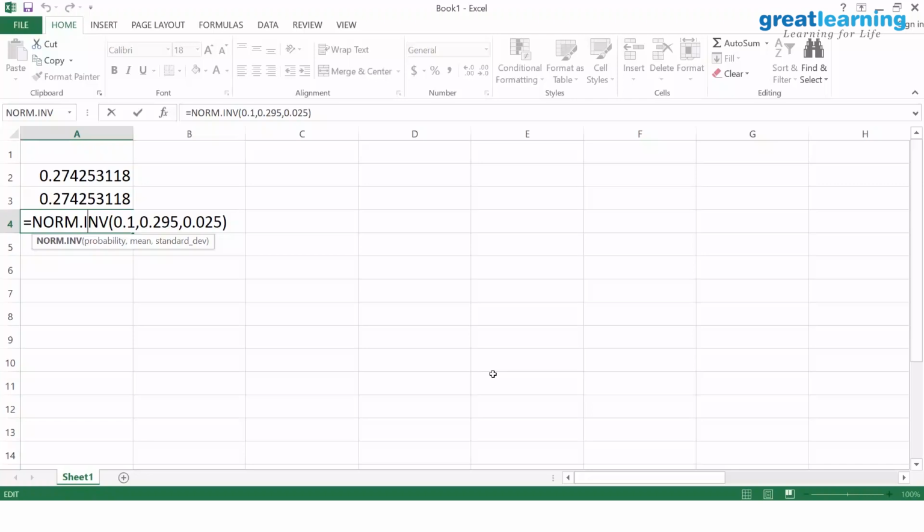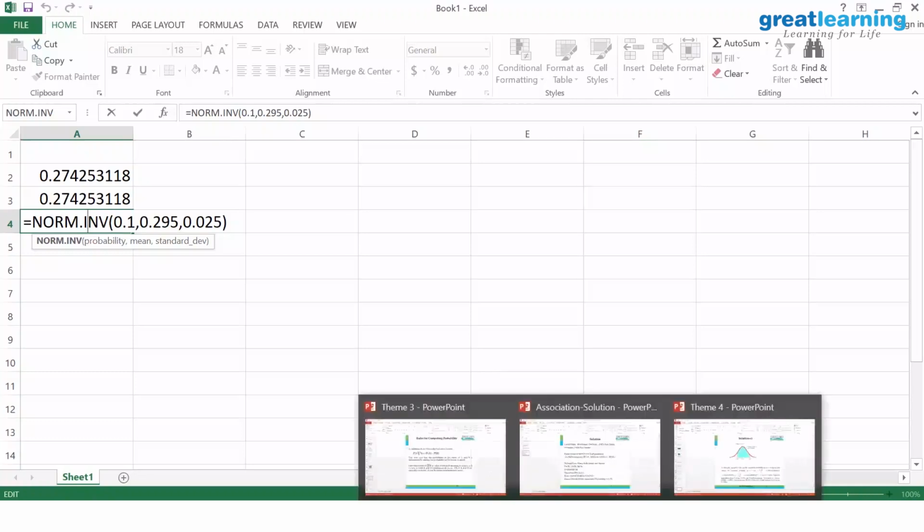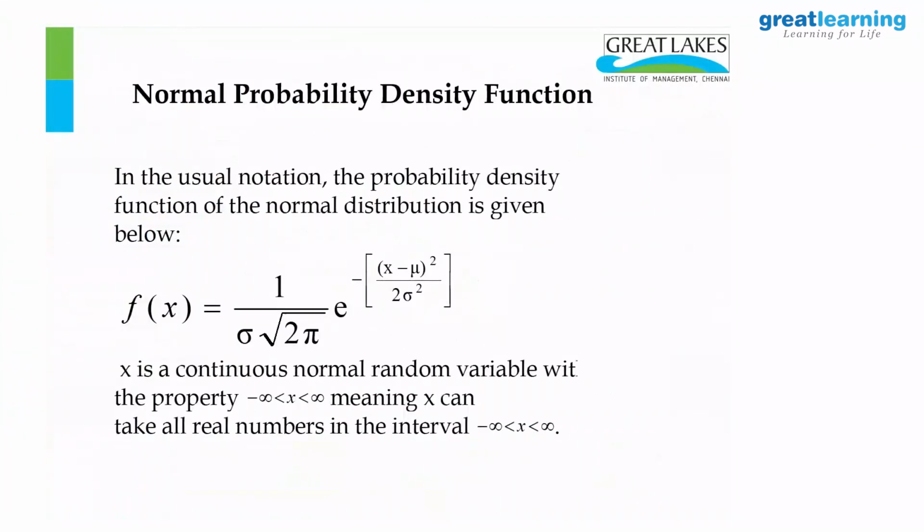So it's the area of the curve. It's a Riemann integral. I am calculating the probability of x less than 0.28, which is equal to the integral from minus infinity to 0.28 of this function. See, the function is here, sir. I will just show you this again. What Excel is doing is precisely this. Now I want the probability here. Mu is 0.295, sigma is 0.025.